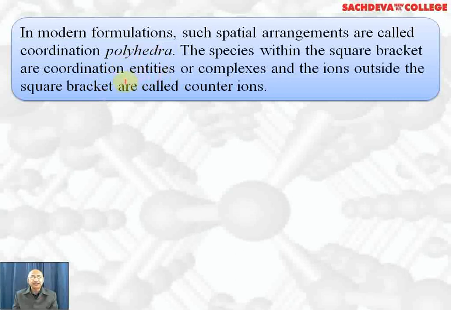The species within the square bracket are coordination entities or coordination sphere of the complexes, or the complex, and the ions outside the square bracket are called counter ions, which satisfy the charge on the complex ion. It may be positively charged, it may be negatively charged. If our complex ion is negatively charged, counter ions will be positively charged. And if complex ions are positively charged, counter ions will be negatively charged. In coordination isomerism, the counter ions will also be complex ions, which may be positively or negatively charged depending upon the other complex.